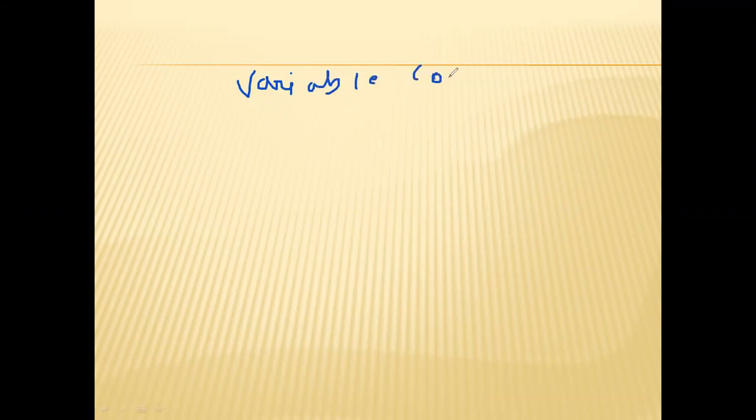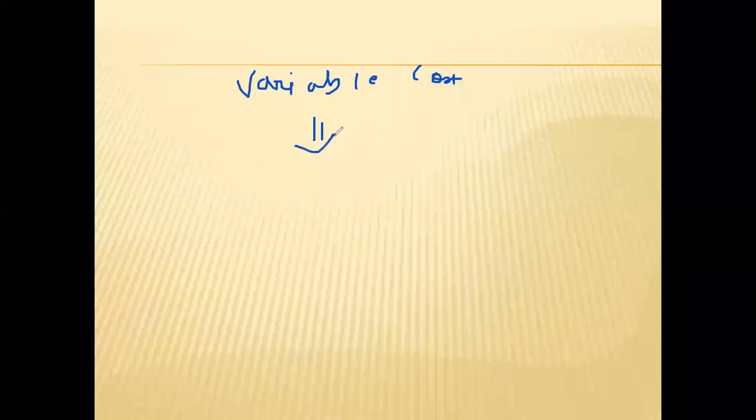Next type, next cost, which on the basis of variability is the variable cost. Variable cost will change with the level of activity.